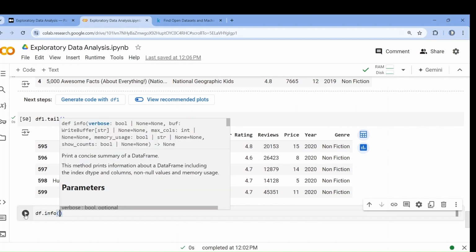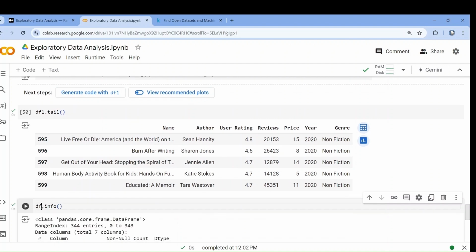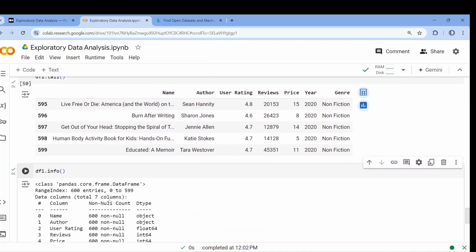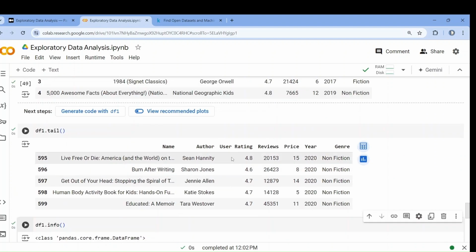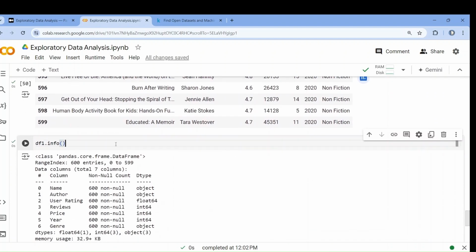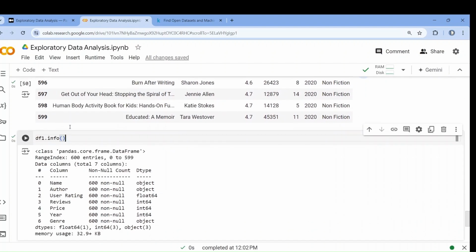Info will give you complete information. Sorry, this one is info. df1. So you can see that there are 7 columns, total 600 entries. Column names: name, author, user rating, reviews, price, year, genre. This dataset is about books on Amazon. Okay, so this dataset is about books and authors.